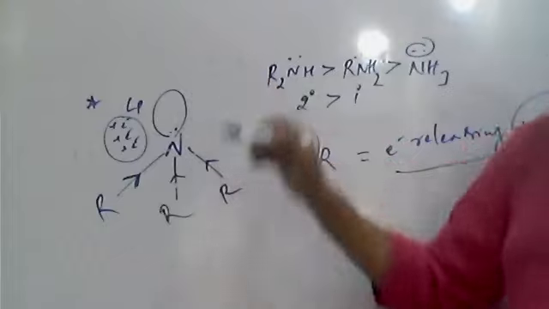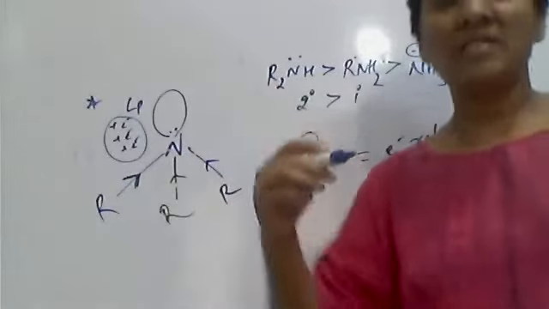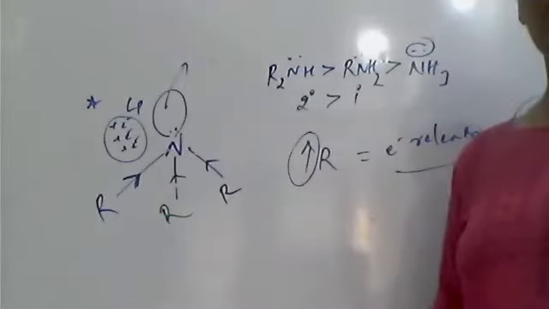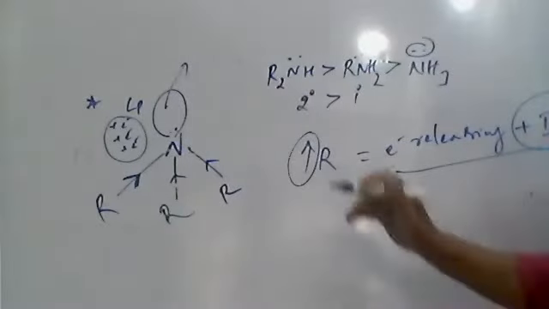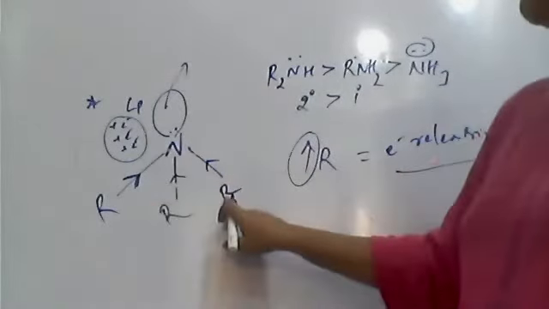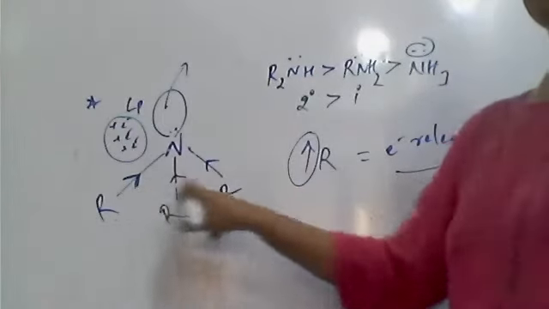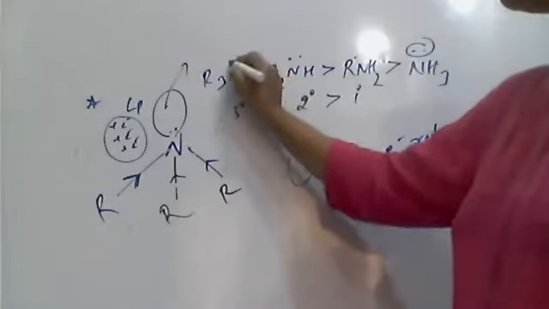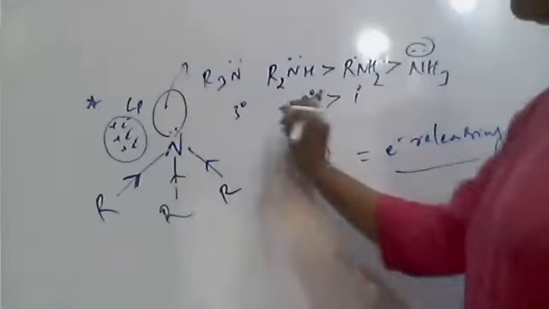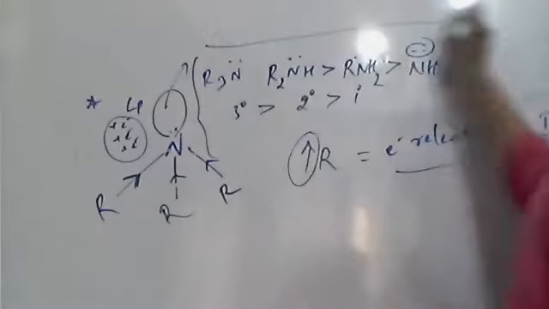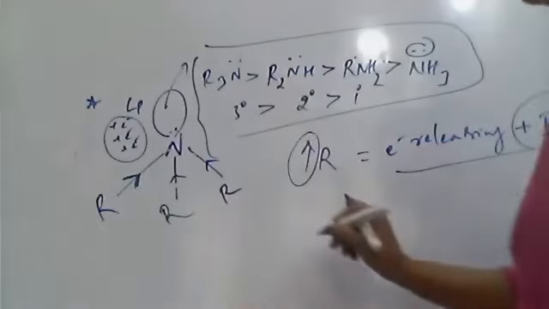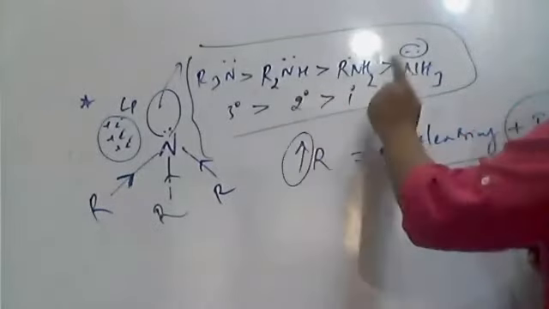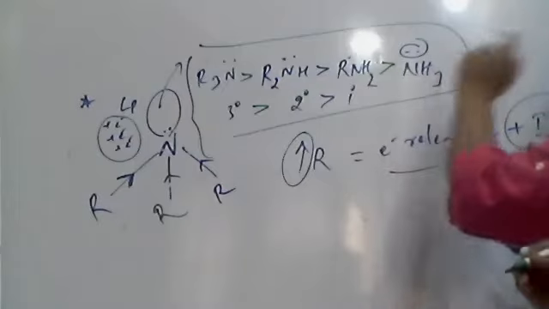As the electron density on the nitrogen increases, much more electron density increases. It will become a fast electron pair donor according to theory. So here R3N means nitrogen attached with three different carbon groups, so it is a tertiary amine. R3N still has the lone pair on it. So according to theory, the tertiary amine must be stronger basic than secondary, than the primary, and the primary than the ammonia.